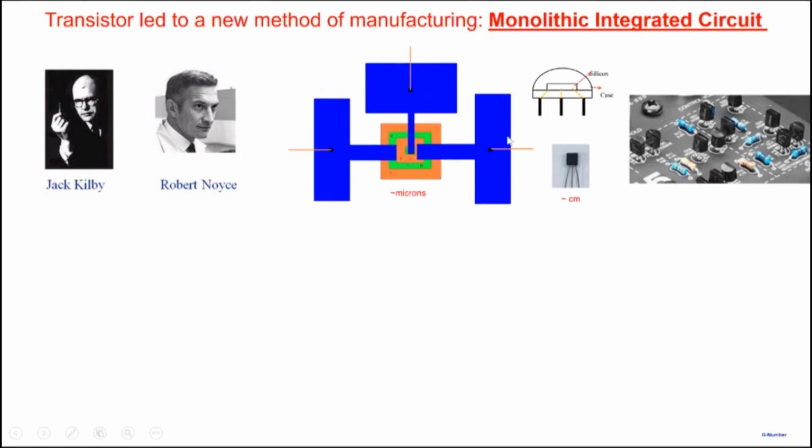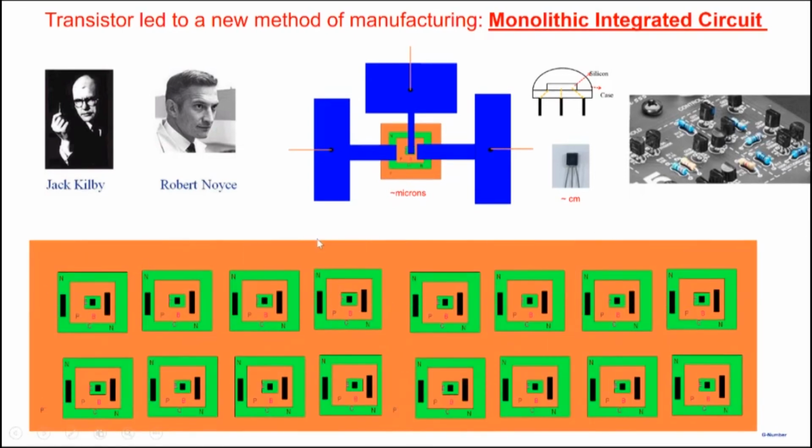Both of them independently came up with this idea, and the idea is that you don't make circuits by picking up a transistor, placing it on a board, and soldering it. Instead, you take a piece of silicon, and let's say your circuit requires 16 transistors. All those 16 transistors are made on the silicon chip that you see over here. You don't make one single transistor, package it, and then place it on a board. You make all 16 transistors on the silicon piece.